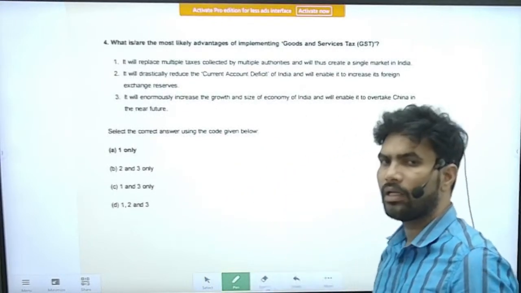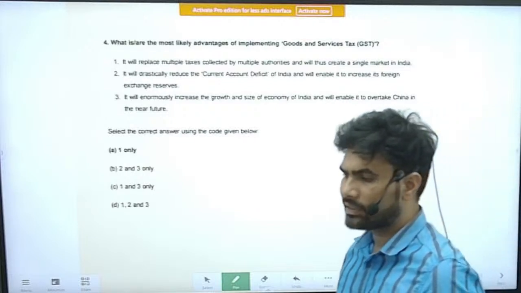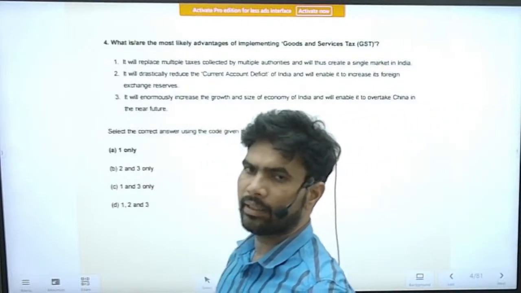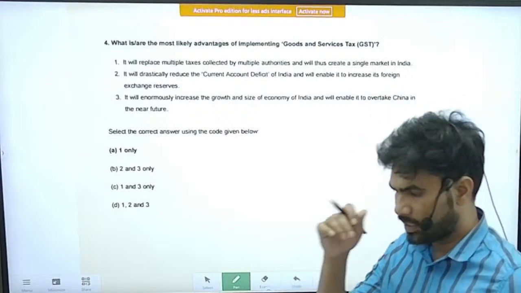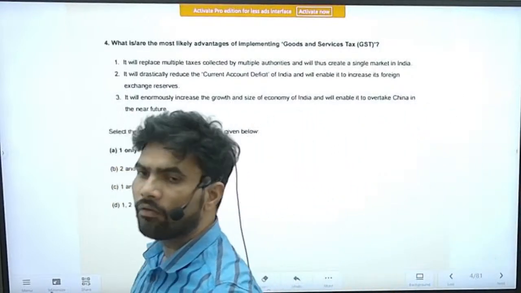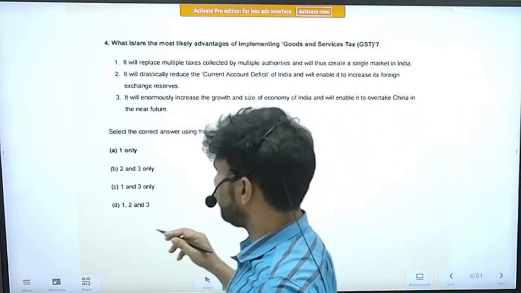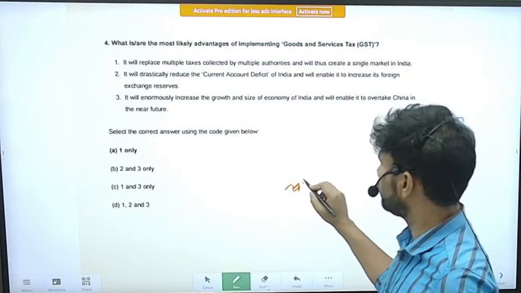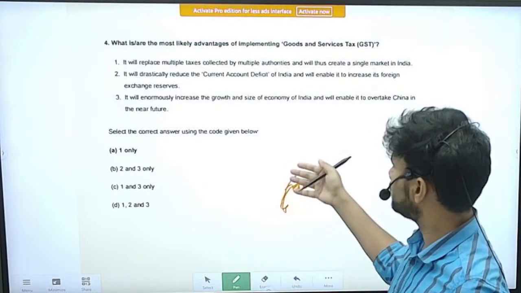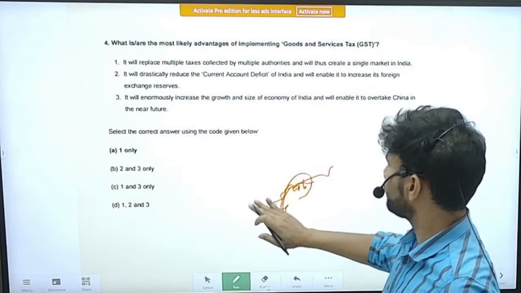So you know very well, in 2016 the goods and services tax has become a reality. For many years before that we were mulling on that. So in 2016 we brought in the goods and services tax. So statements about the tax have been given.